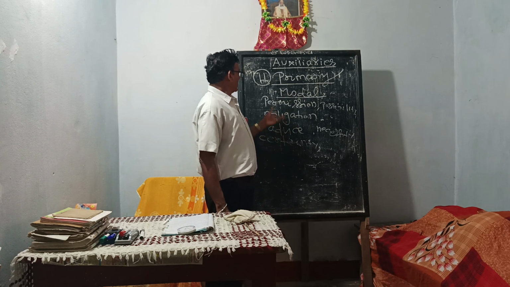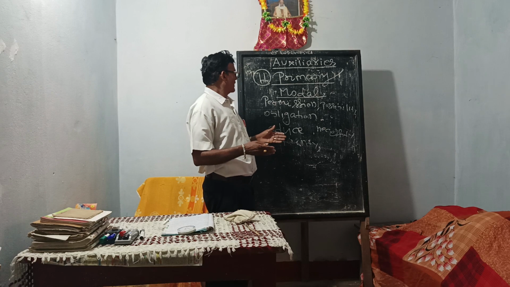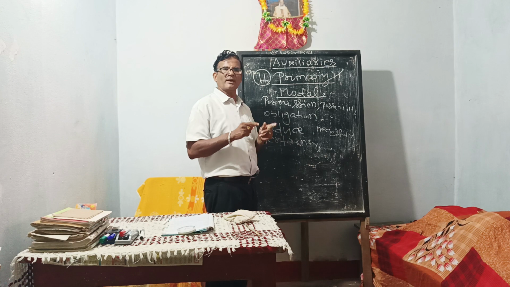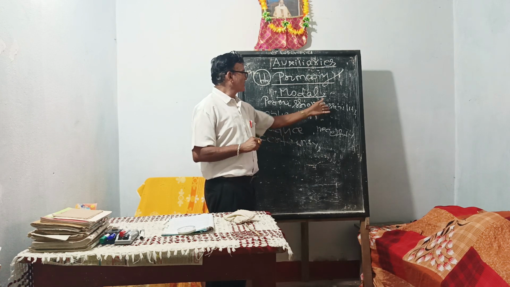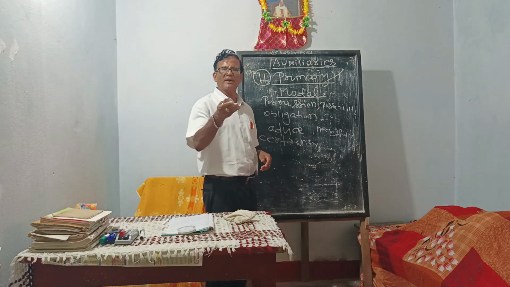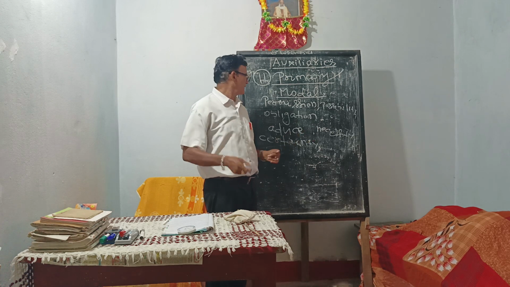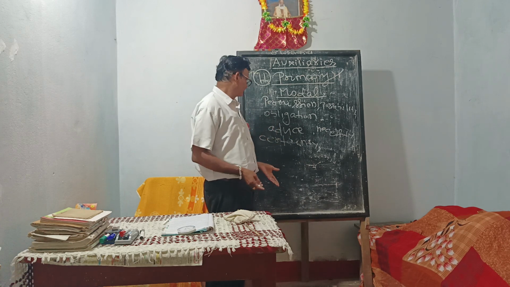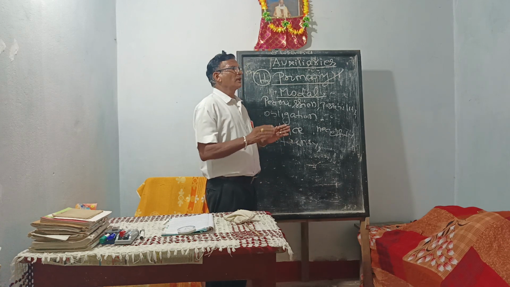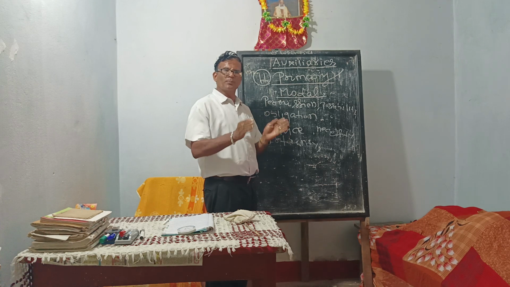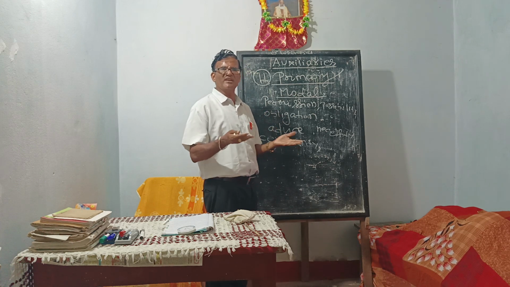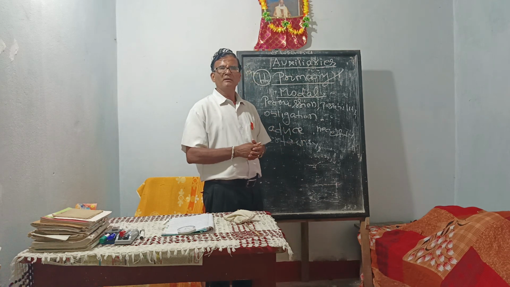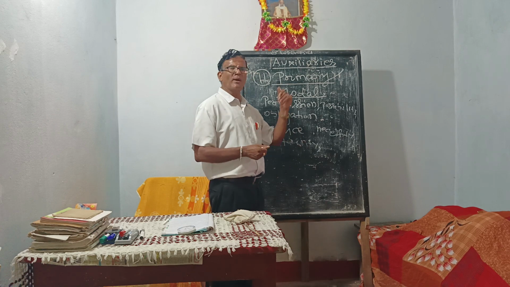How? Permission: may I go outside? May, a modal auxiliary verb, expresses permission. Possibility: it may rain today. It is possible that it may rain today. Obligation: we ought to obey our parents. Advice: you should not play with it. You should read mindfully. It indicates advice. Necessity: we need not take an umbrella in winter season.